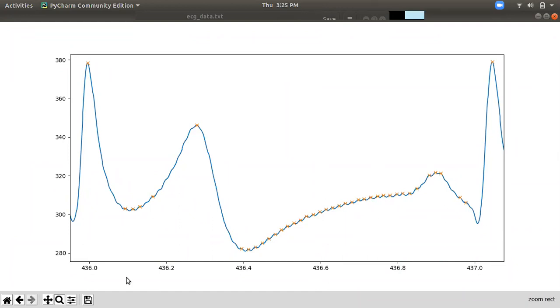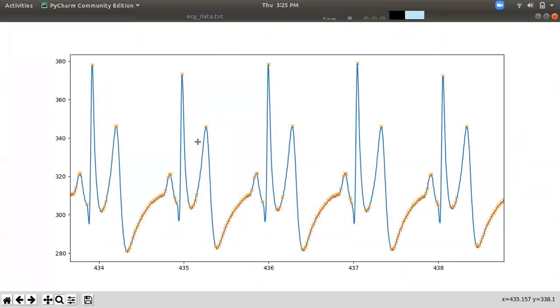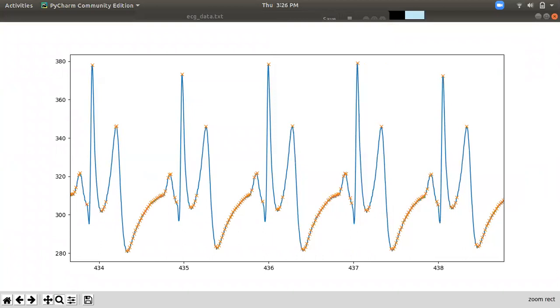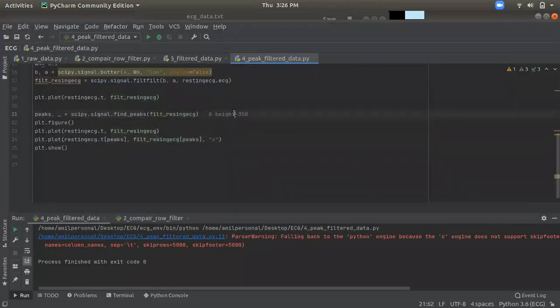So by this, we don't need all peaks. We need only the highest peaks. We can already see that above 360, all the peaks are high, right? Above 360, all the peaks are high. So we tell the program to only mark peaks above 360, not below 360, right? So we are setting the height because of that 360.